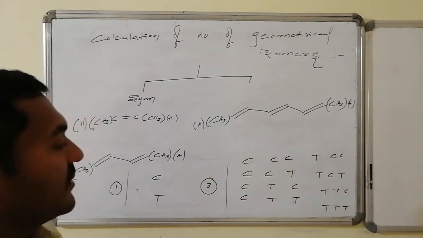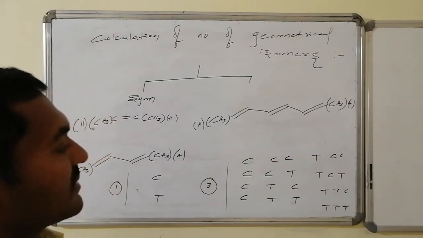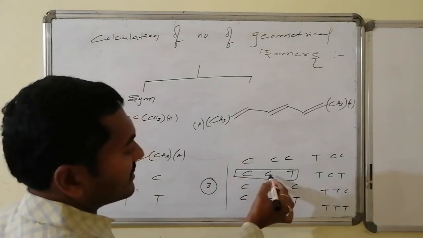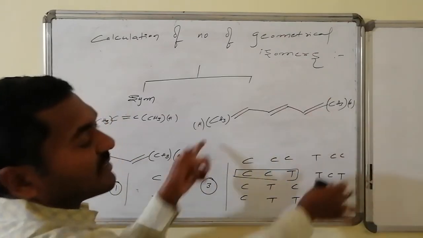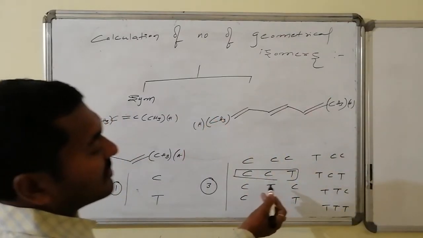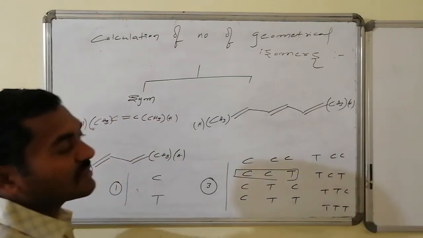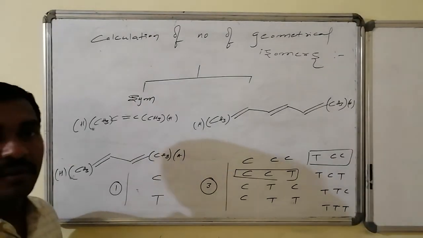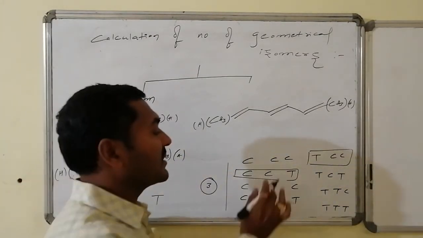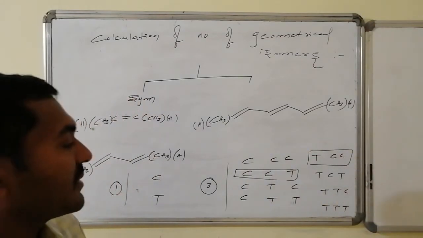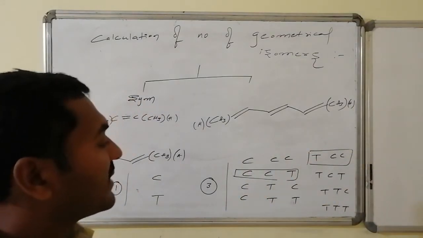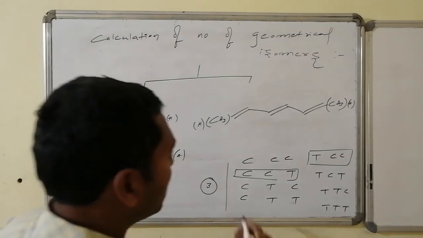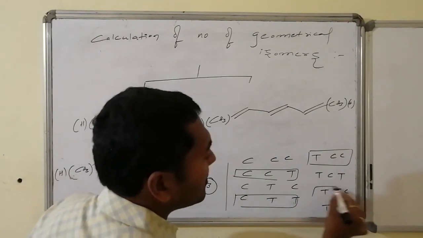But in this case, if you look, CCT is there, and similarly TCC can also be present. Let us see. From this end, it is cis followed by trans. If I keep this end from left to right, it starts with the trans and proceeds through the cis, ends with the cis. So these two here appear as different, but as it is maintaining the same ends, symmetrical ends, this one and this one become equal to one another. Similarly here CTC is there, and CTC and CTC become equal to one another. CTT is there. CTT and TTC become equal to one another.